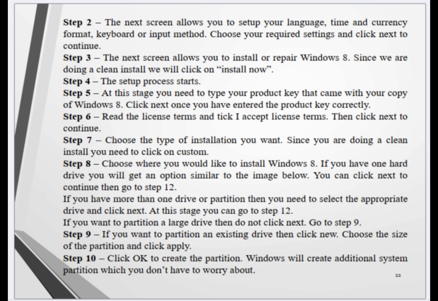At this stage you can go to step 12. If I want to partition a large drive then do not click next. Go to step 9.